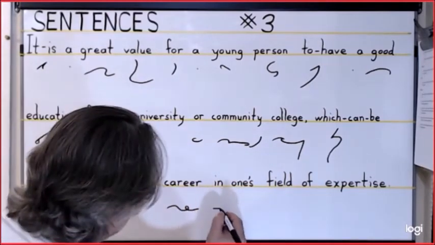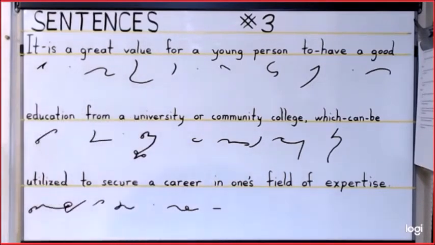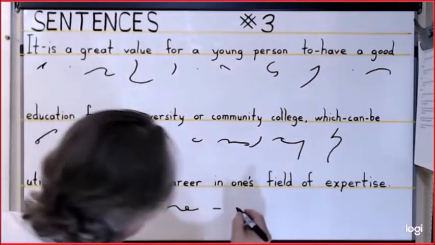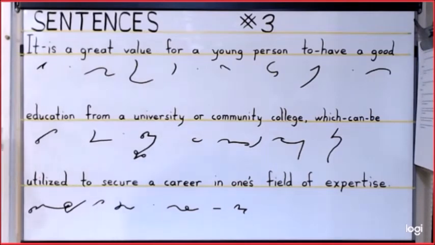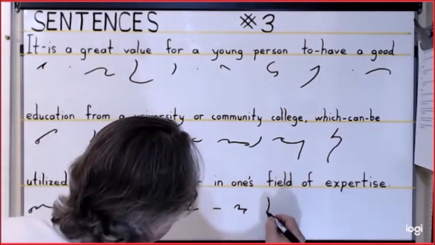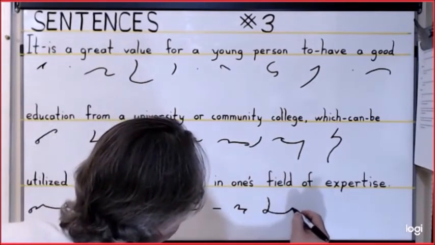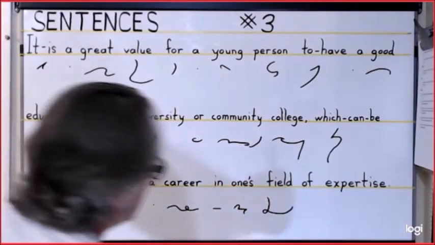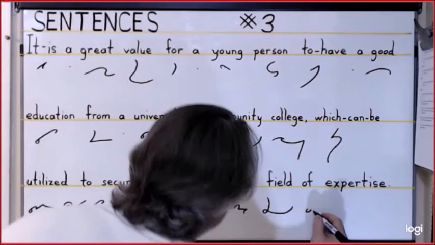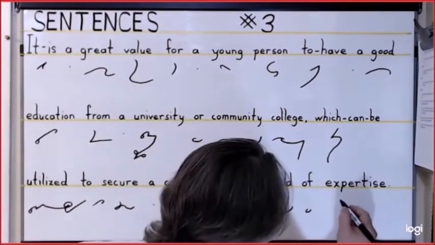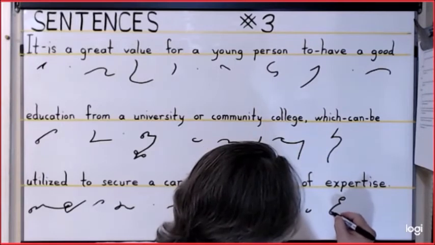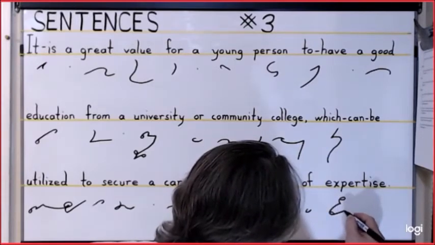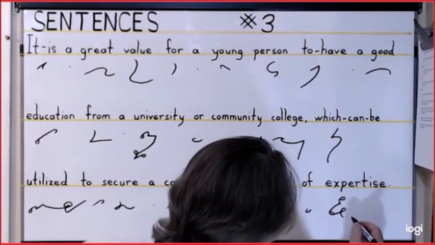N is the letter N. Ones is U, N, S. Field is F, E, L, and curve up the L for the D there. Of is just the O. And finally, expertise is E, S, P, reverse circle E, T, and then the E, S, period.